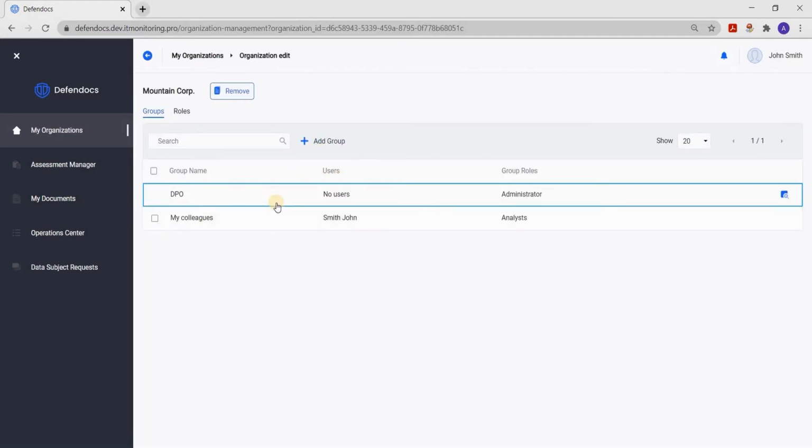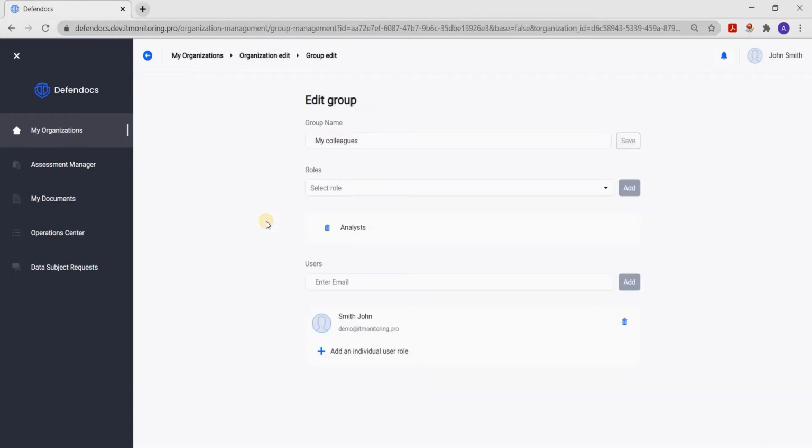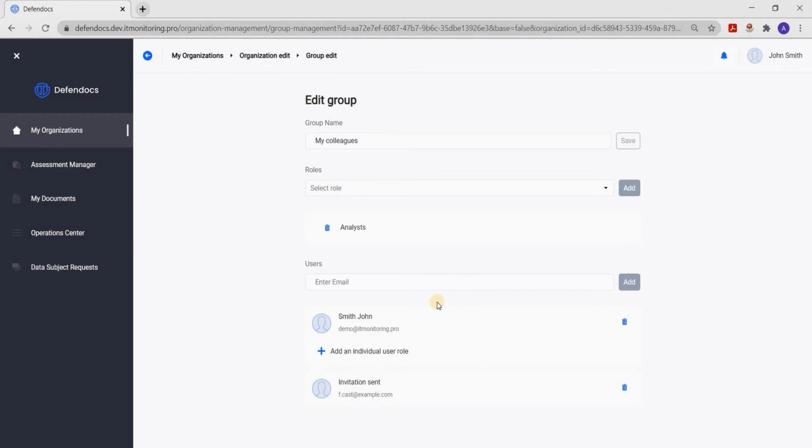It's possible to add a colleague, create an individual role for him, and a group that you can call My Colleagues. You can provide them the necessary authority. For example, create a special role, invite the first user with such email, and accept him as a guest user. After that, the user who has registered himself becomes confirmed and invites you to your organization. Your role is still the owner, with the ability to manage the roles and powers of other users.